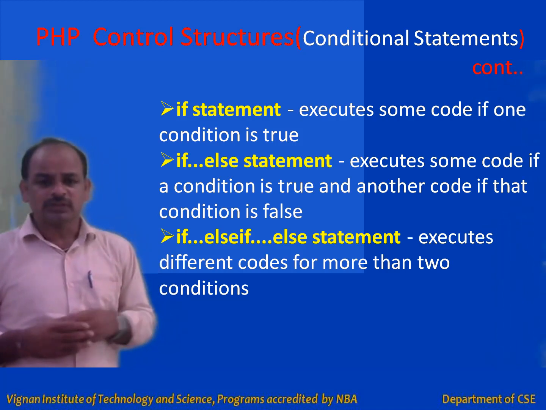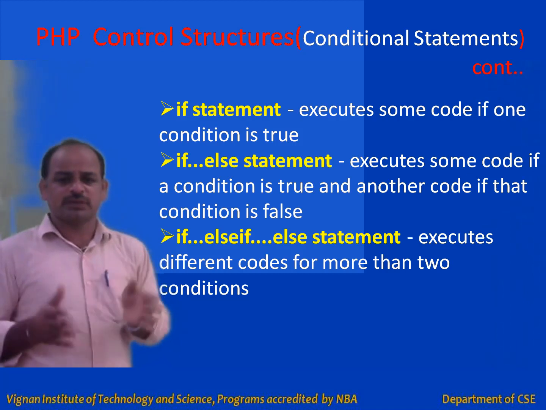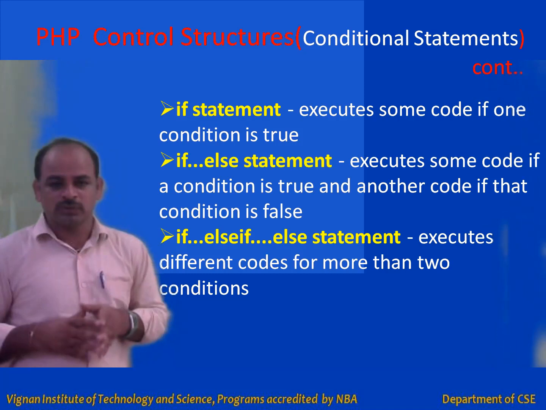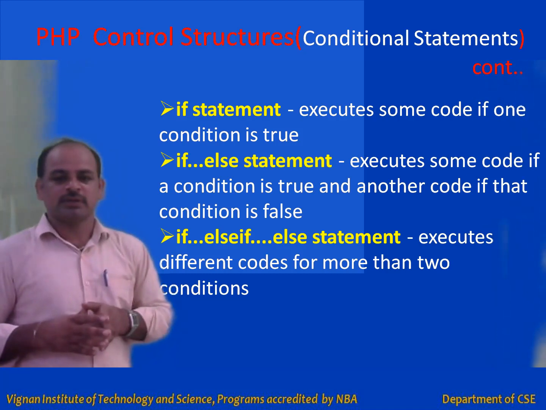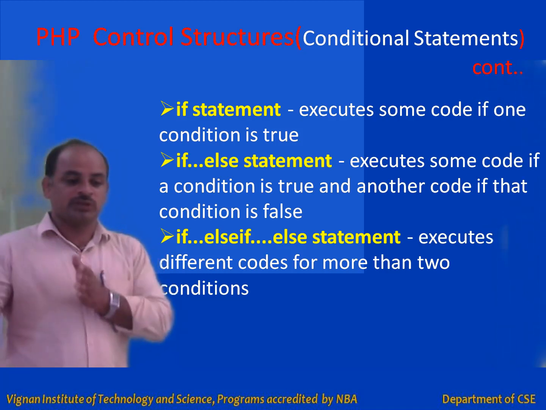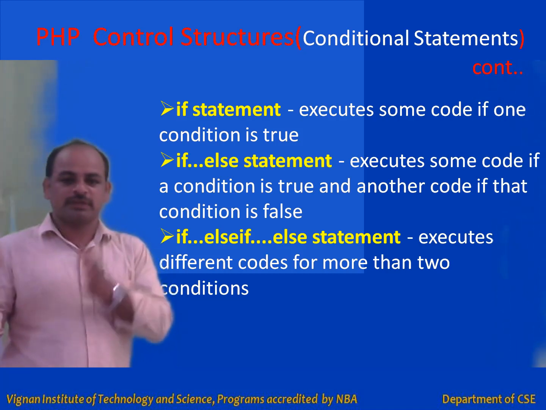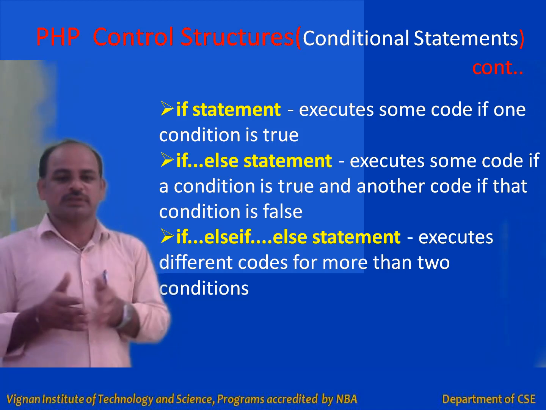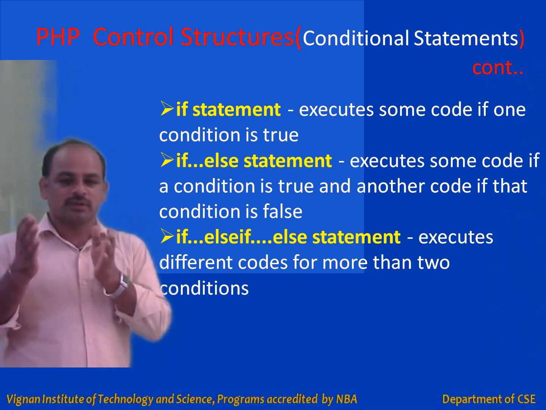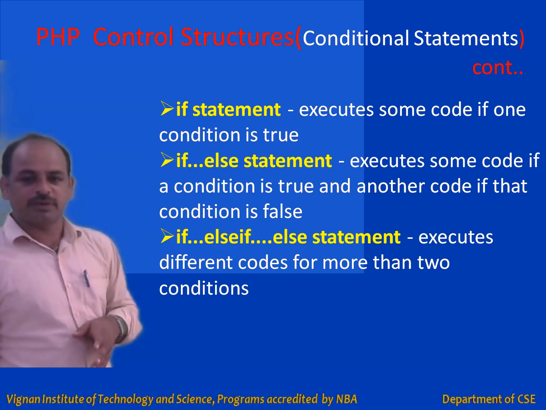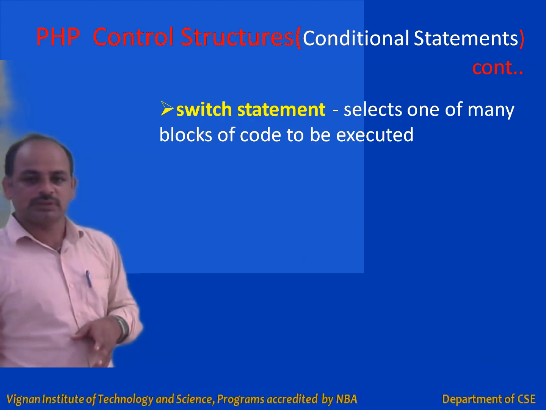It executes different code for more than two conditions. So there are multiple choices, and from those, only one set of instructions is chosen for execution, right? So these are the three, which we will discuss in detail later.